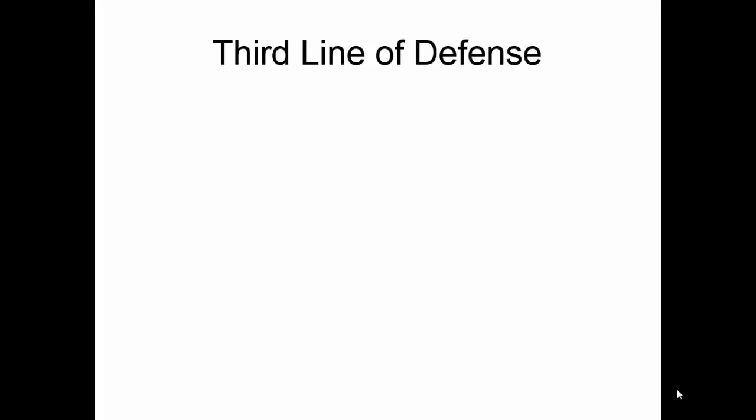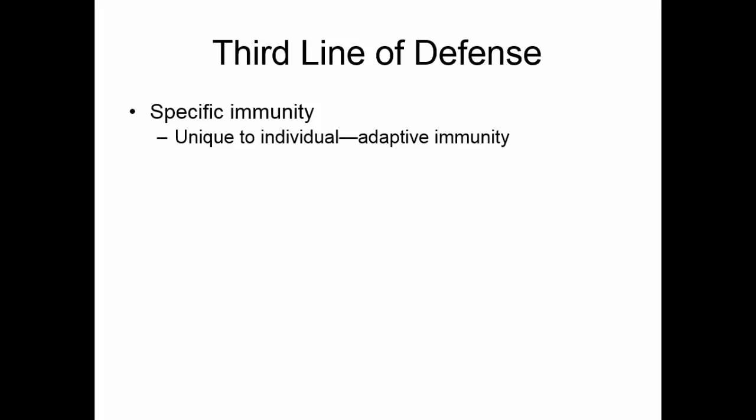The third line of defense is your specific immunity. This is unique to the individual. It's called adaptive immunity because it depends upon what the individual has seen immunologically as to what this immune system looks like. The immune system is what we call a functional system.